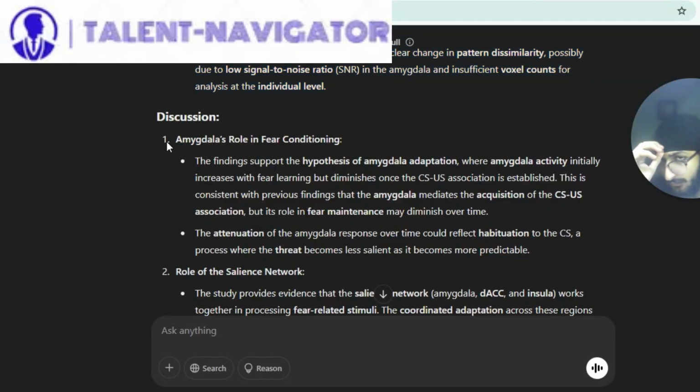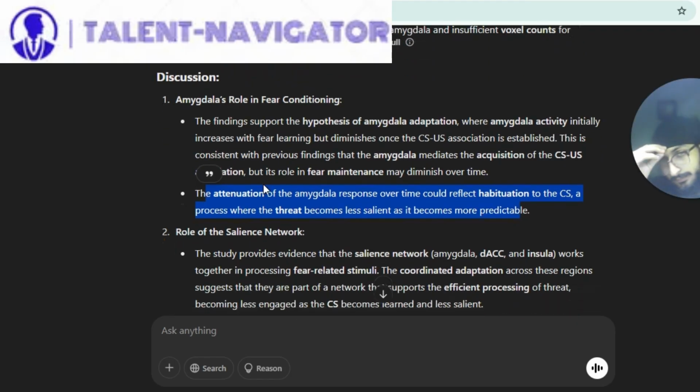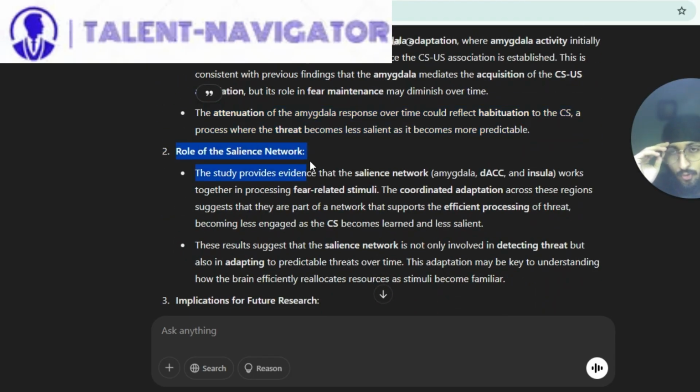Now discussion. Amygdala's role in fear conditioning. The findings support the hypothesis of amygdala adaptation, where amygdala activity initially increases with fear learning but diminishes once the CS-US association is established. This is consistent with previous findings that the amygdala mediates the acquisition of the CS-US association, but its role in fear maintenance may diminish over time. The attenuation of the amygdala responses over time could reflect habituation to the CS, a process where the threat becomes less salient as it becomes more predictable.